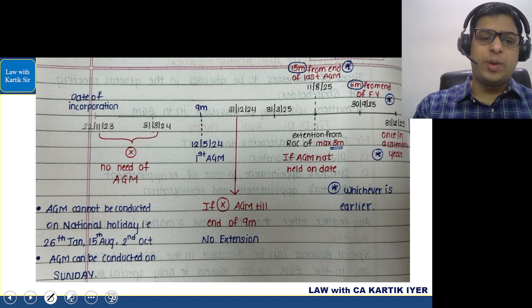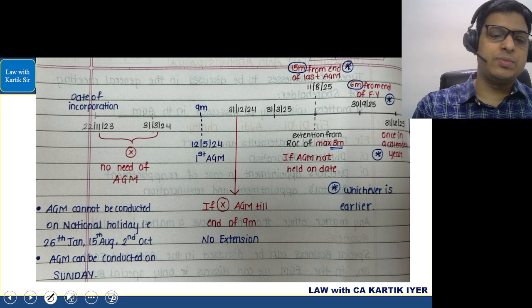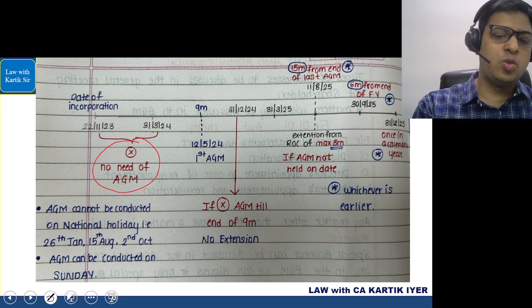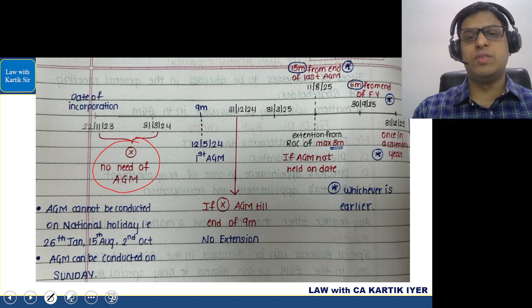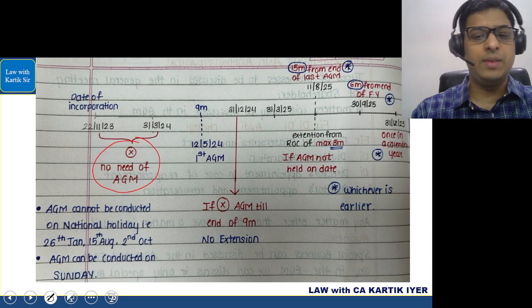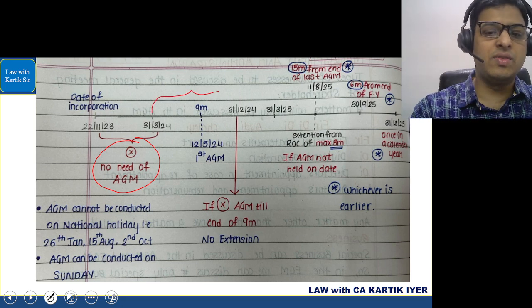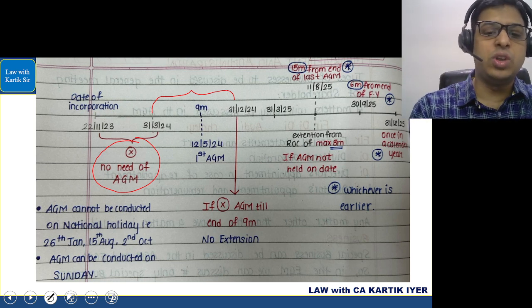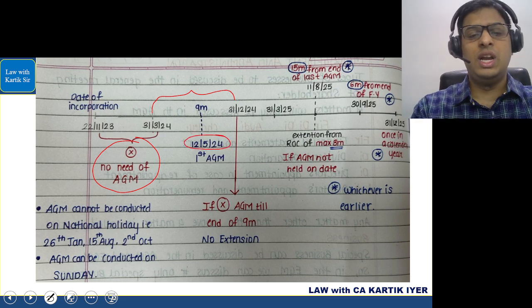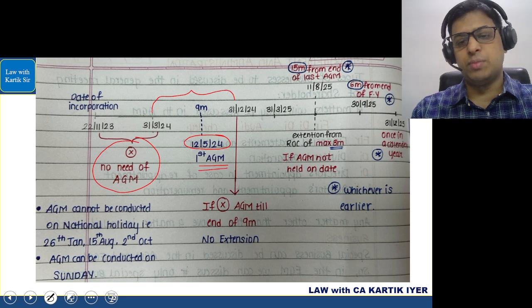Whenever the company gets incorporated, that year of incorporation में there is no need of AGM. No need of AGM in the year of incorporation. The company's first AGM has to be there within 9 months from the first year ending. So from the first year ending, within 9 months, company's AGM should be there. This is the first AGM. So let's say we have kept the AGM on 12th of May 2024. That is when let's say we are keeping the first AGM of the company.